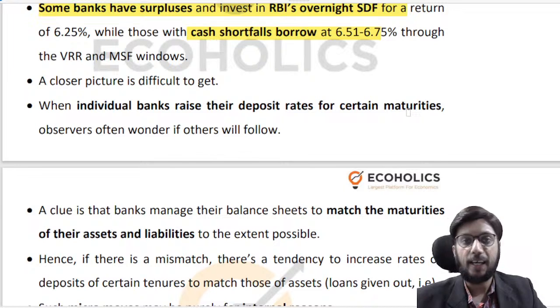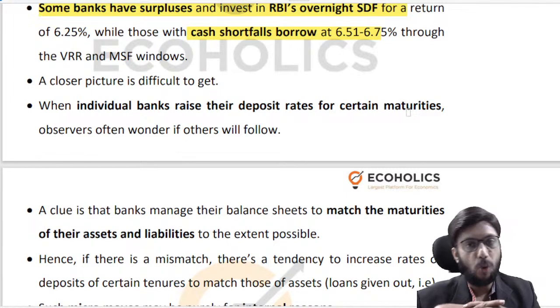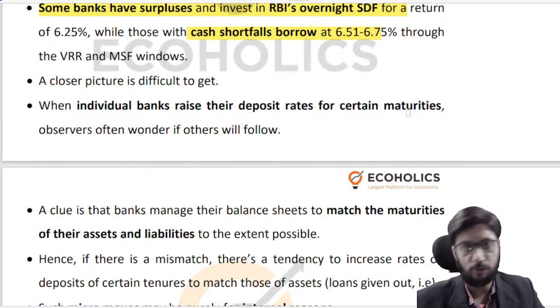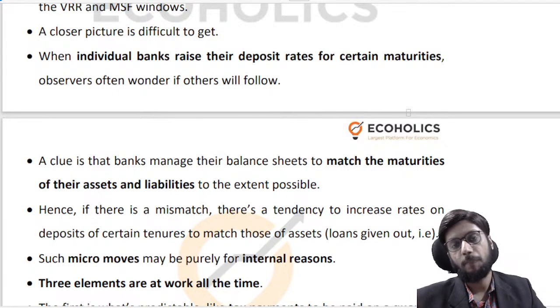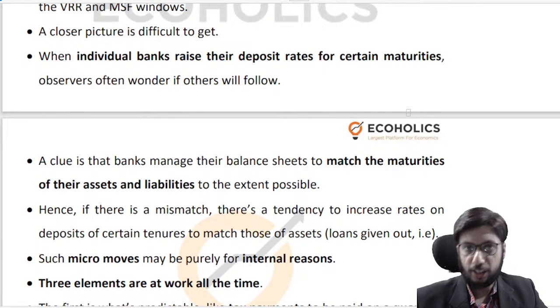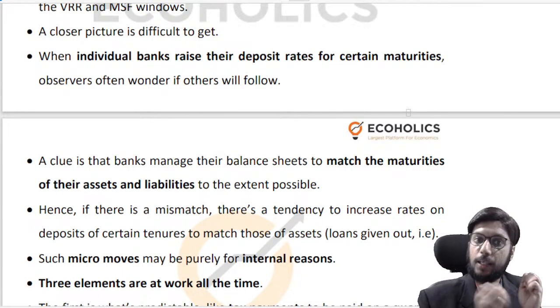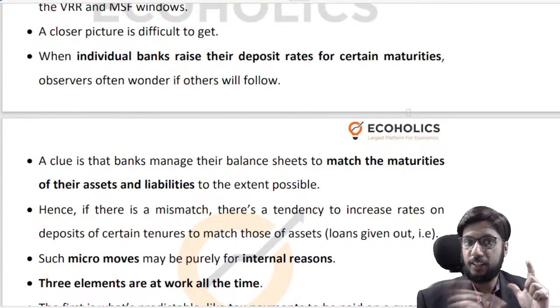Now, why is it that if you look at the FD rates or fixed deposit rates of certain banks, certain banks offer you a higher rate of interest for certain maturity FDs? This is something that gets discussed in this part of the article. So the author says that, see, I am a bank. Let's say that I have certain maturities coming up. I have to repay some amount of money going ahead, right? Let's say three years down the line, I know that I have to repay 50,000 crores somehow, right? So what I'll do today is start mopping up money for 3 years ahead, and I'll start offering a good rate of interest for that 3 year period, right?